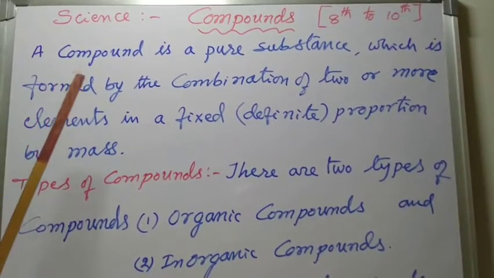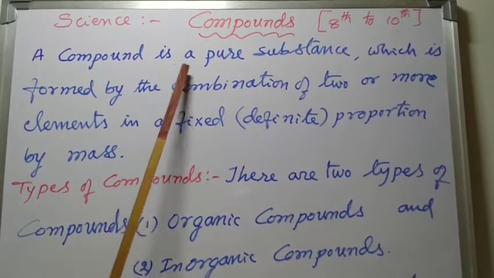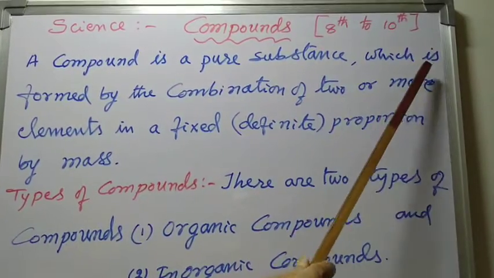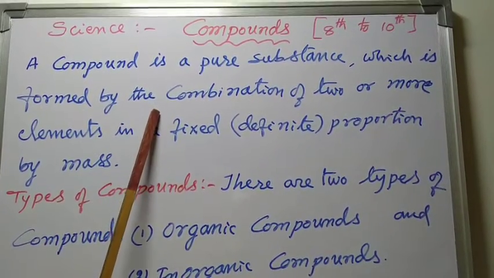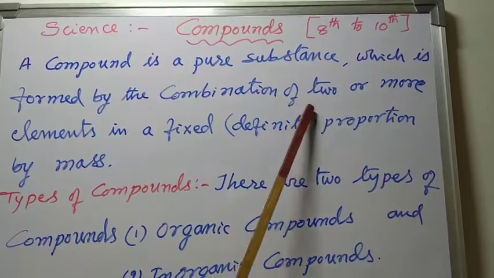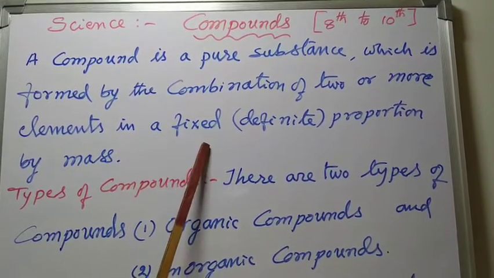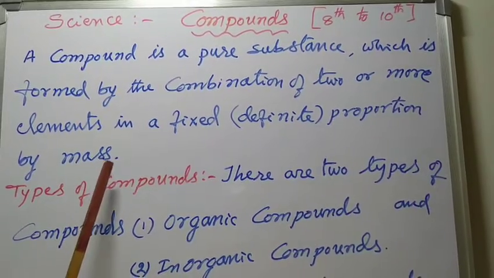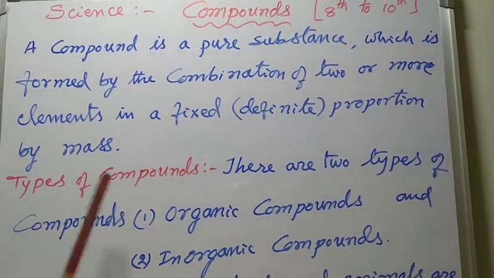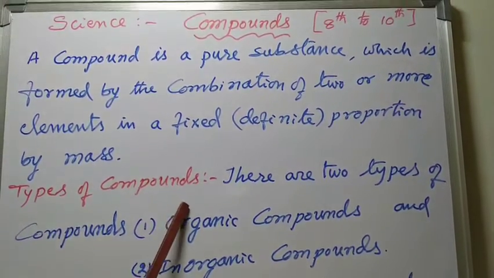I will repeat once again. A compound is a pure substance which is formed by the combination of two or more elements in a fixed proportion by mass. So there are two types of compounds.